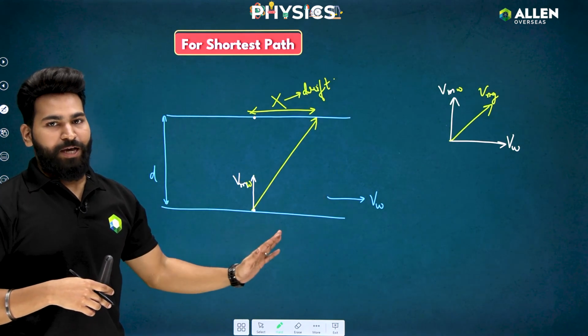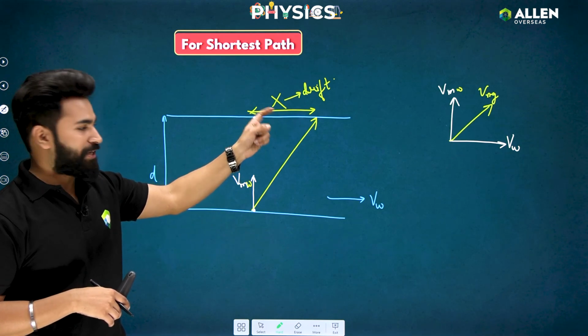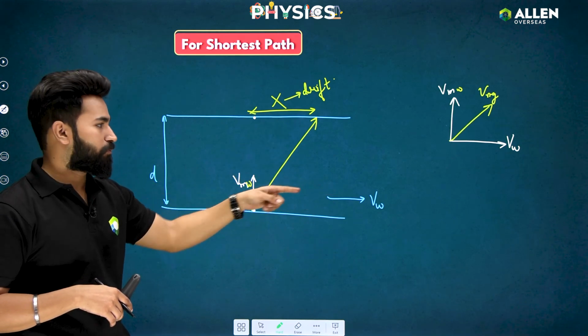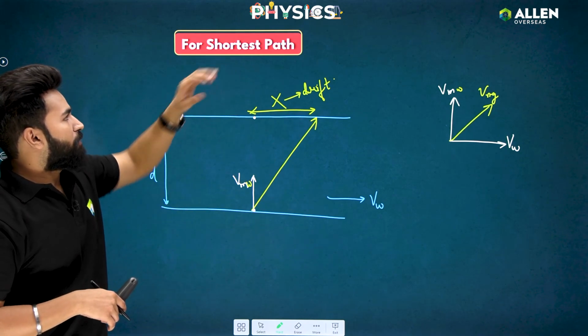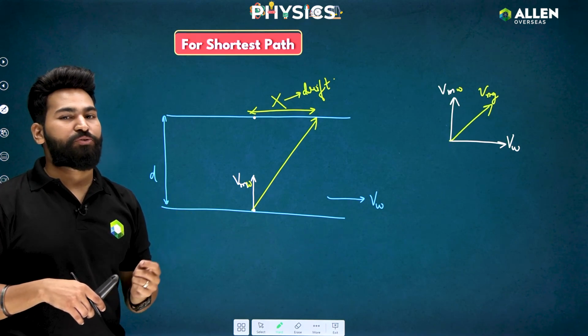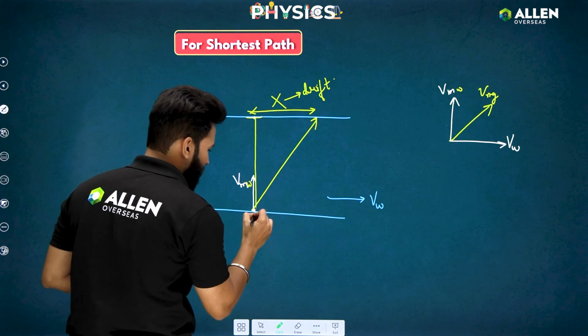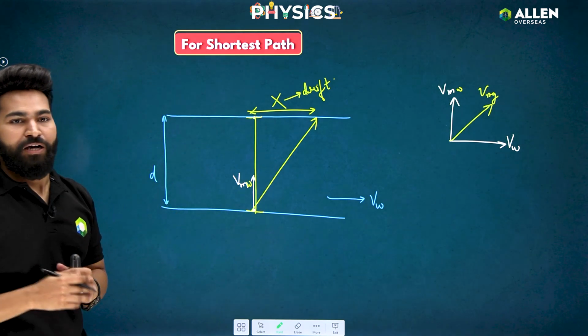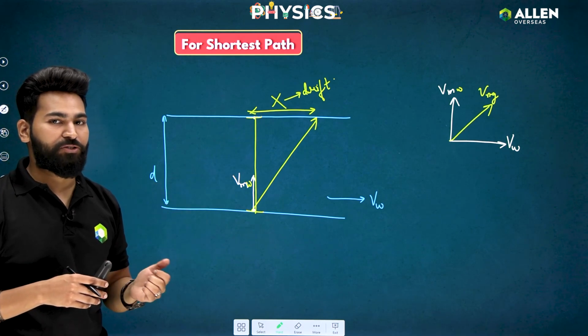I hope you guys understood the problem: why I'm not able to reach exactly the opposite point, because the river water is also making me flow with the water itself, so I'm reaching some other point. Now, the topic says how we can reach using the shortest path. Obviously the shortest path is this path, directly reaching this point. How can I reach the directly opposite point using the shortest path?